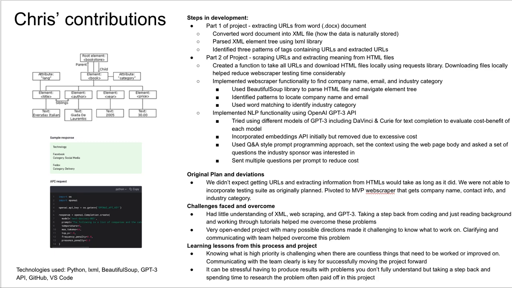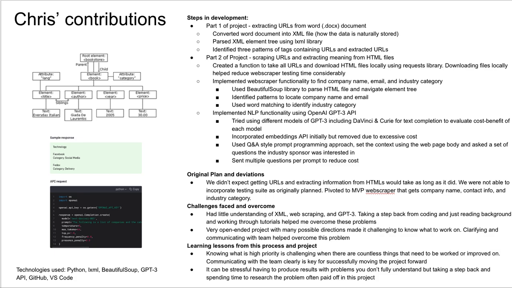The challenges faced and overcome. Many of the things in this project I had never encountered before. I didn't understand XML, web scraping, or the OpenAI API, but taking a second to read about it, read the documentation, and work through tutorials helped me immensely.